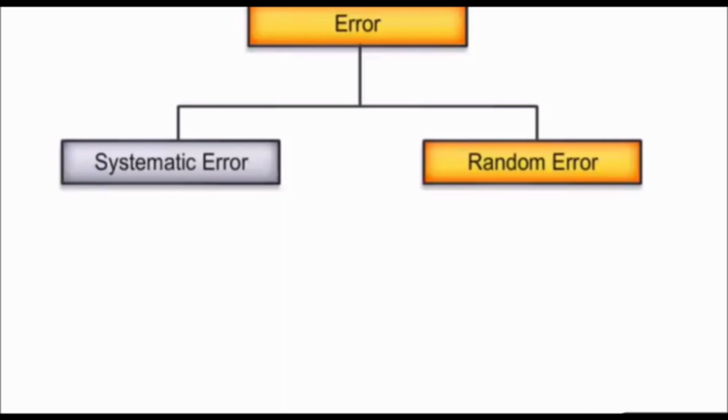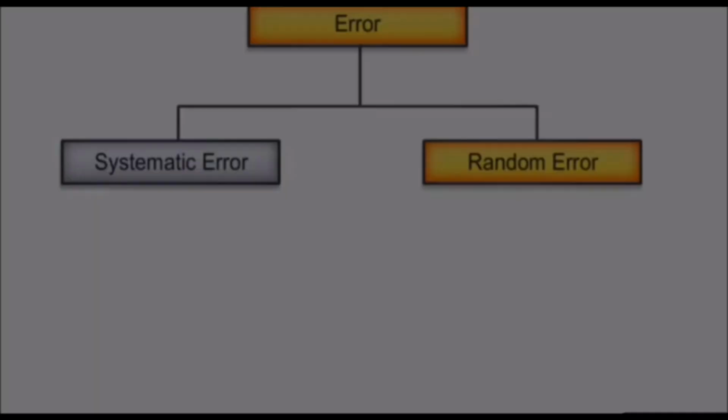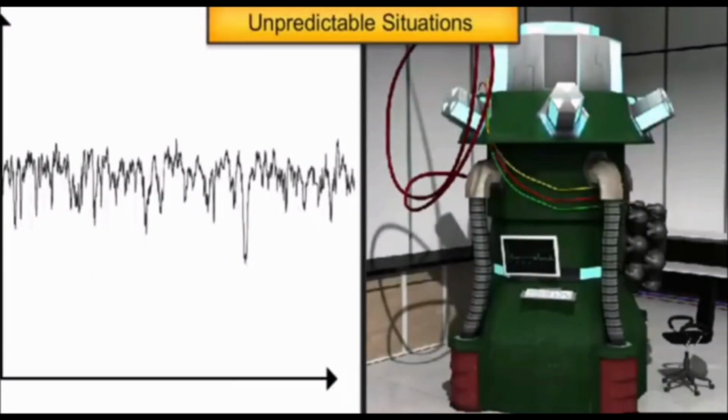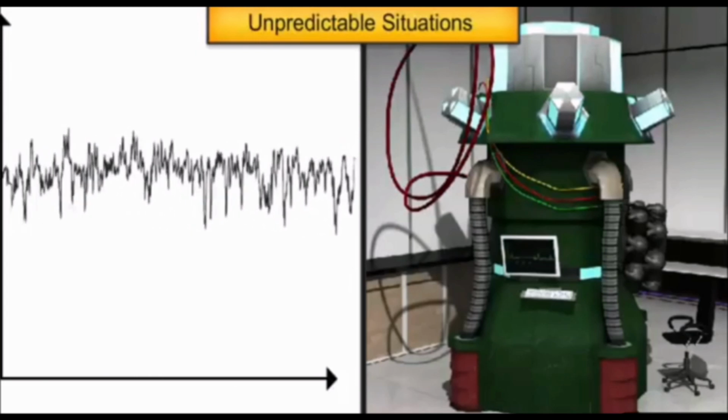Now we'll go for random error. So random means what? It is randomly occurring, it is not in a perfect manner. It is not regularly happening. It is not systematically happening. So those types of things are said to be what? Random errors. I hope you have understood clearly about systematic and random errors.